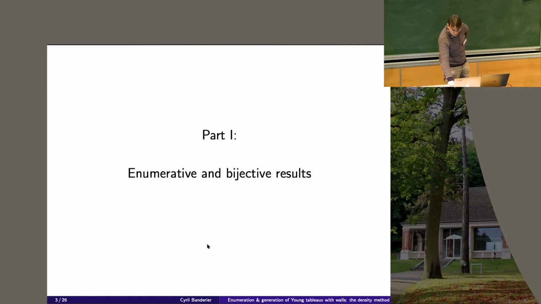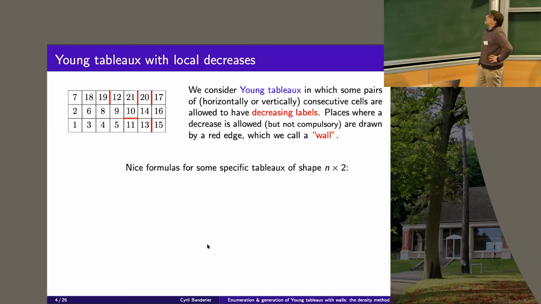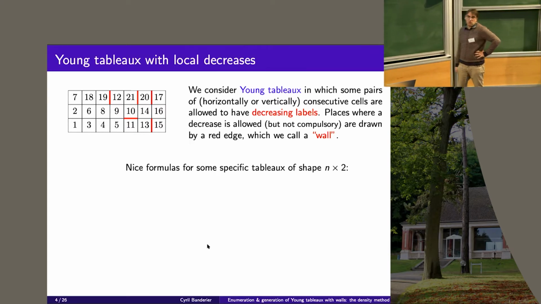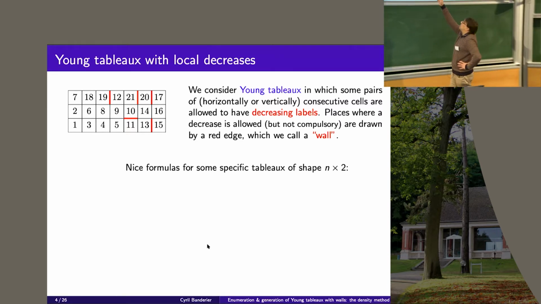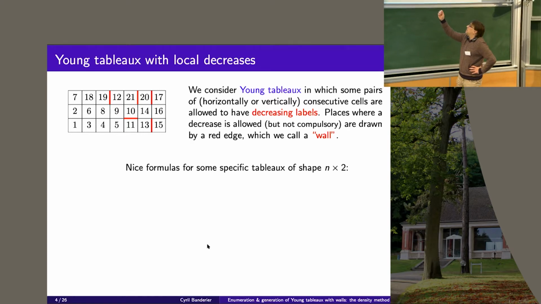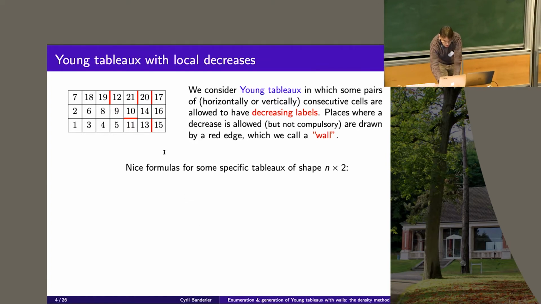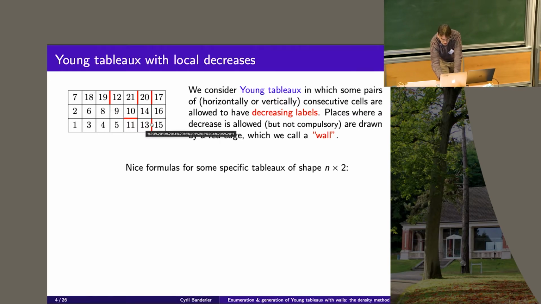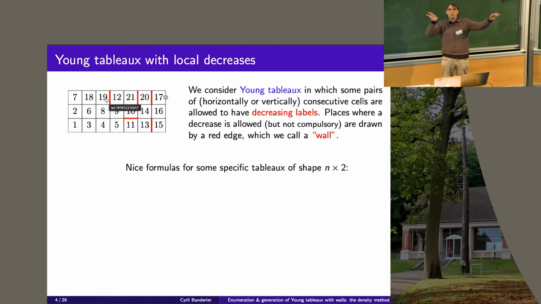The objects that I want to enumerate, like we saw previously, are Young tableaux with local decreases. More generally, it could be any poset, but let's consider this one. Here you see that whenever I have a red border... sorry, it is increasing by line and column, but when I have a red border, it could decrease or not. Here, for example, it is increasing, and between these two cells, it is decreasing. So when I have a wall, you don't see what is behind the wall. You can do whatever you want.